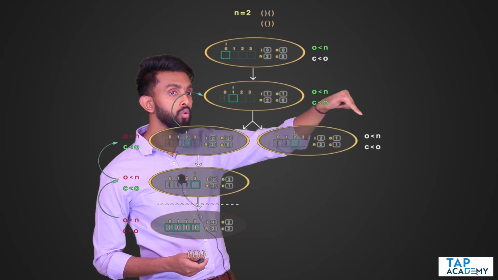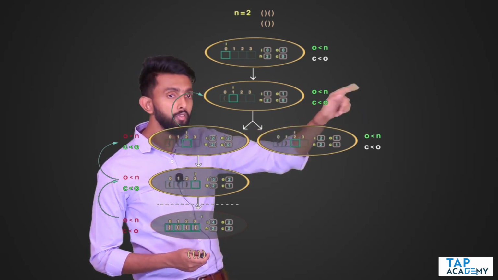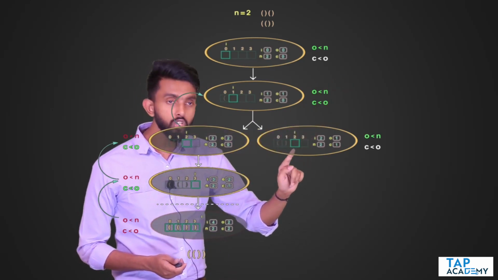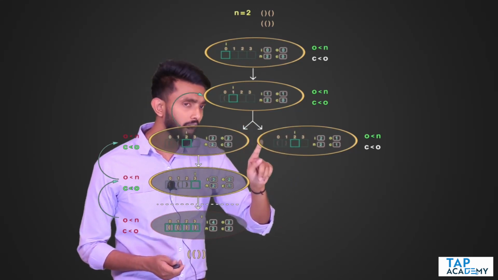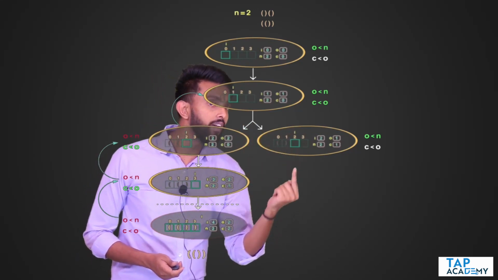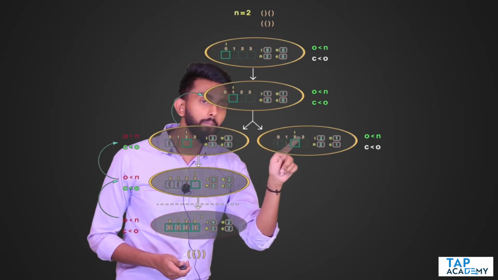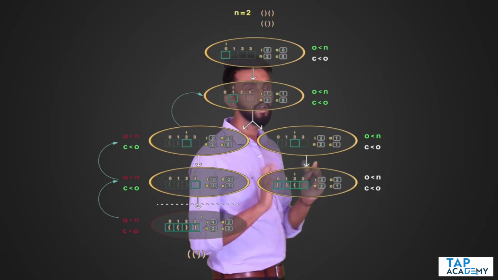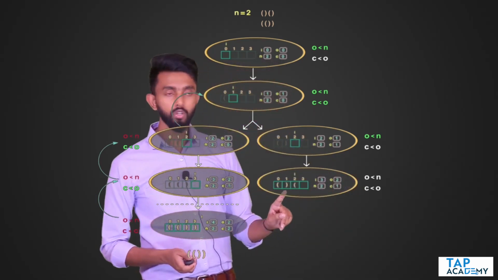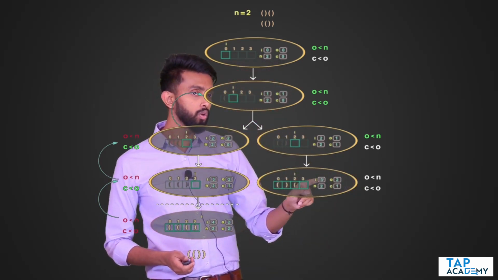O is 1, N is 2. Yes, I can put. Which means at this position, at the index here, I will insert an opening bracket like this and I will again call it. This time, see, opening bracket I put. I has to move forward, so I will increment.